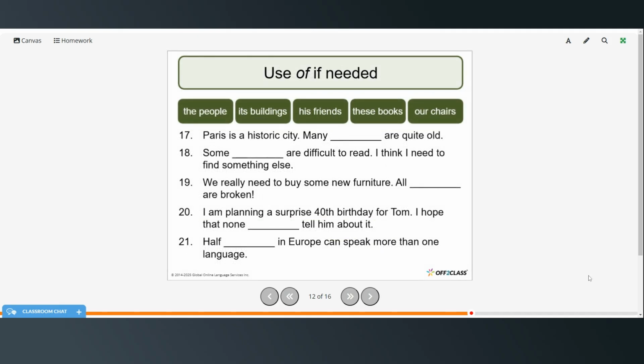All right, so here, again, you're going to use of if it's needed, plus the phrases in these boxes. You can pause the video, try these on your own, and then restart when you're ready to check your answers.